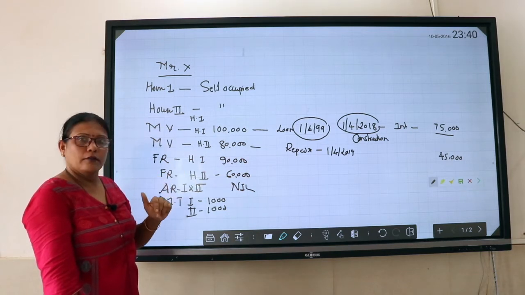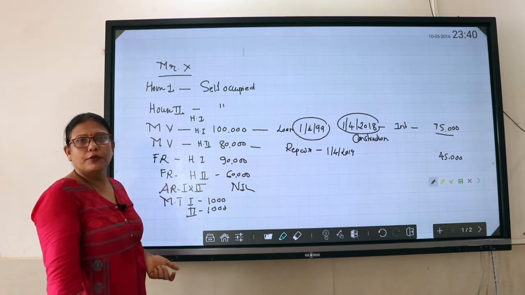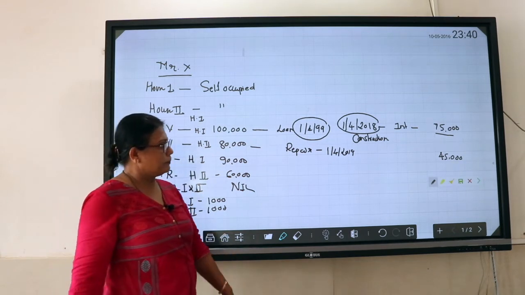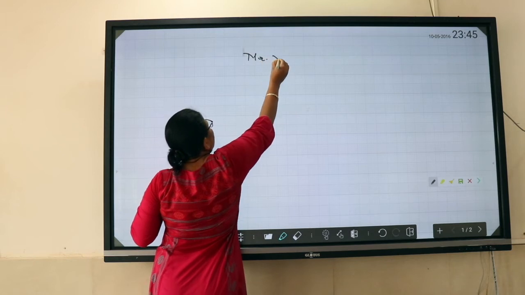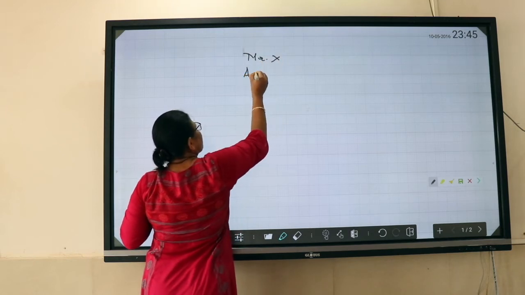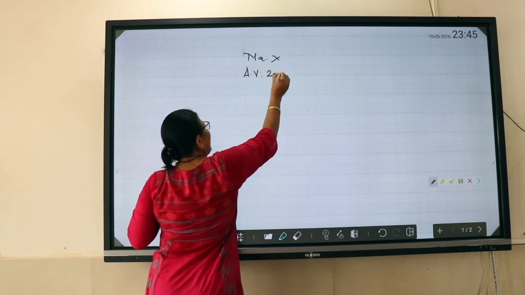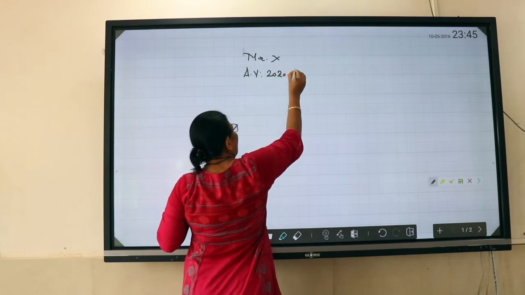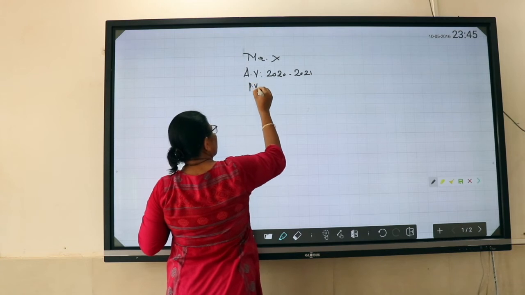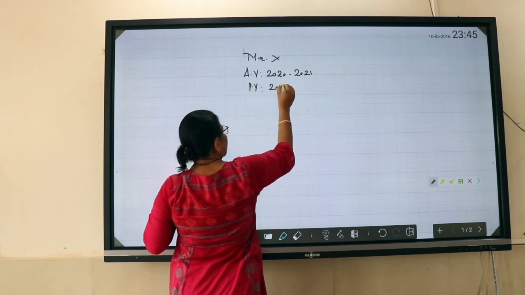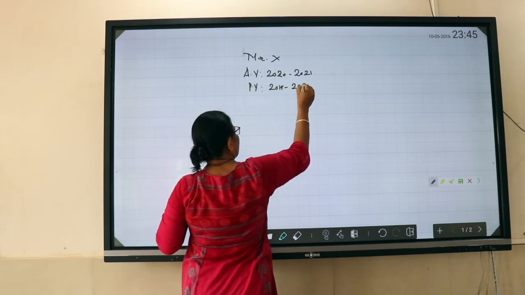Then we have to compute the income. Let us compute the income. Name of the assessee, Mr. X, assessment year 2021, and previous year 2019-2020.